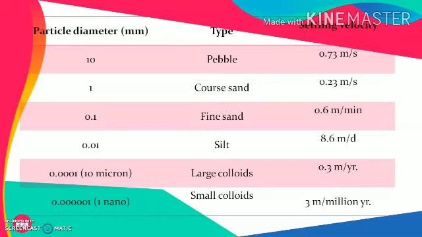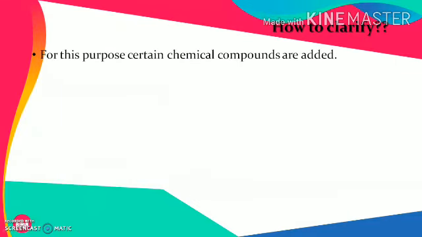So what this table states is that plain sedimentation is hardly useful for the removal of very fine particles present in water. We need to take the help of something else so that we can eliminate these particles from the water, or remove them from the water. So how to clarify this?